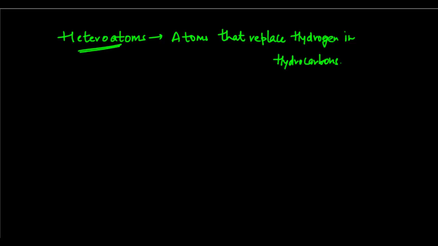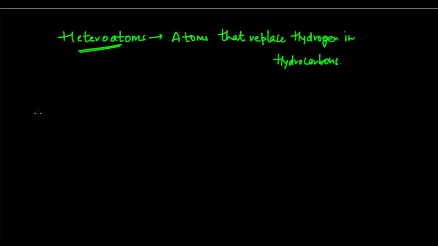Now, let's have a look at another concept. Sometimes an atom or a group of atoms, a heteroatom, links with an organic compound and influences its physical and chemical properties, right?